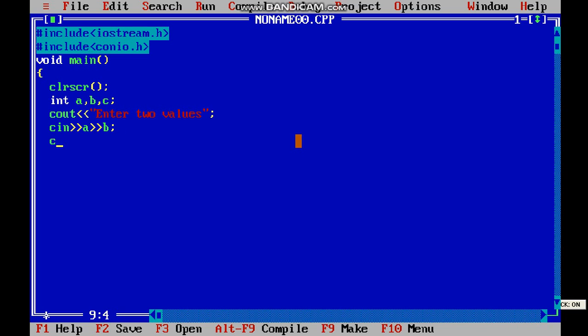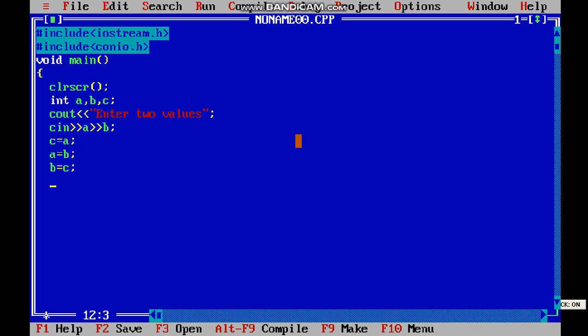So here first of all we store the value of A into the variable C. So C equals A. Suppose I enter A equals 5 and B equals 10. C equals A, so the value of A is stored in C. Now we store the value of B in A, so A becomes 10. Now B equals C, so B becomes 5. So this is the logic to interchange or swap the values of two variables.